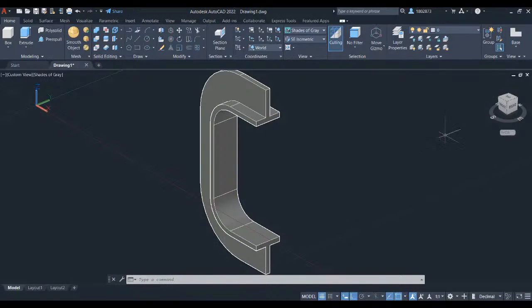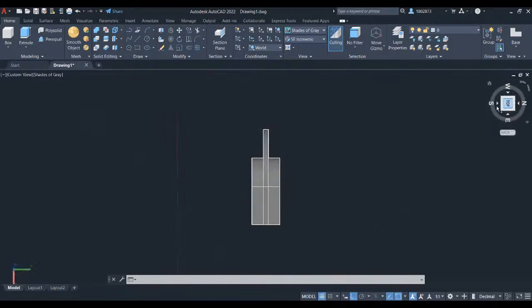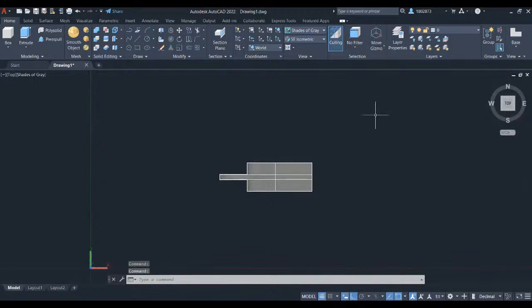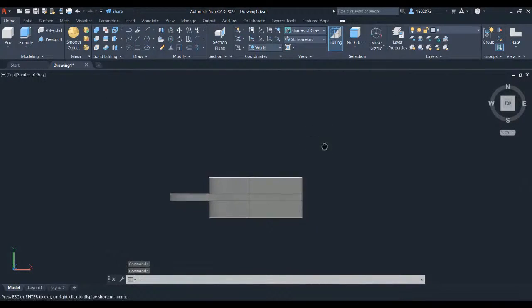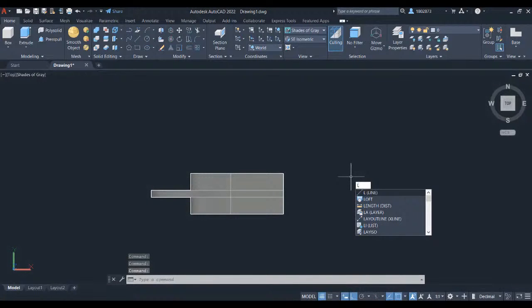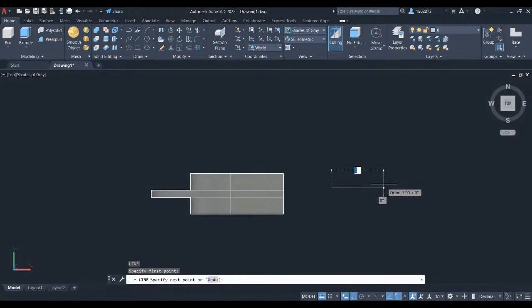Let's head over to the view cube and select top. We will create the sketch for our revolve feature and make a copy of it. Press L for line. Left click here and let's key in 0.625 and press enter. Hover your crosshair here and key in 0.13. Press enter and press escape.